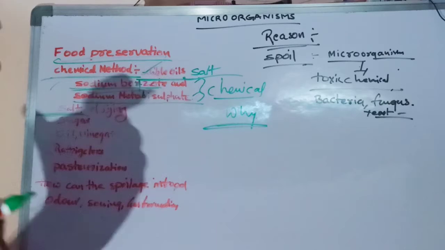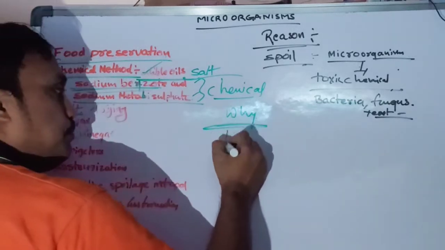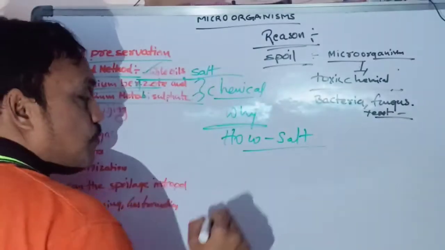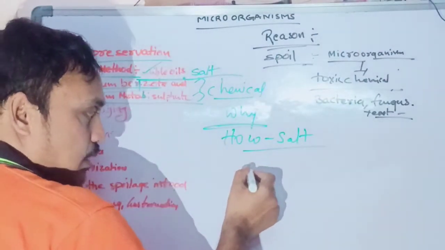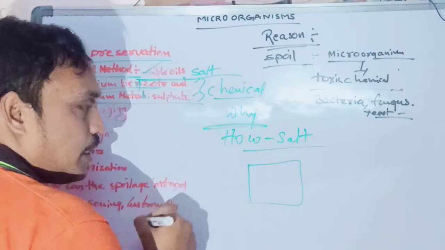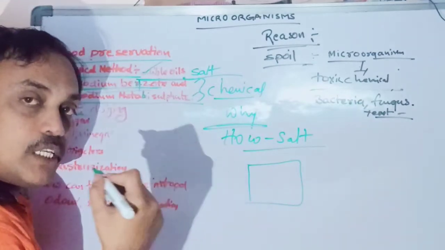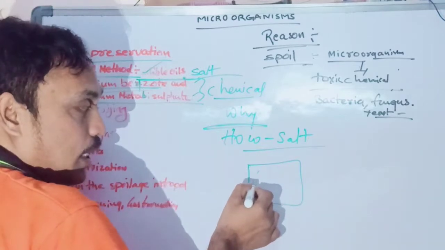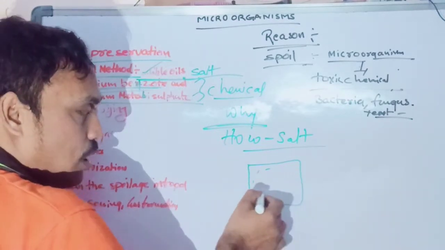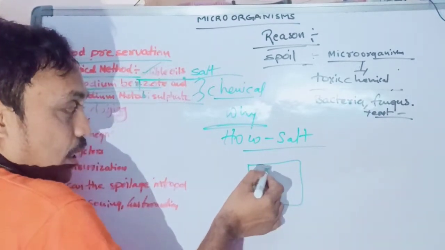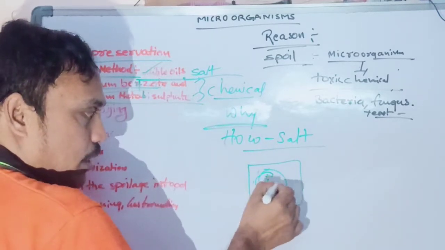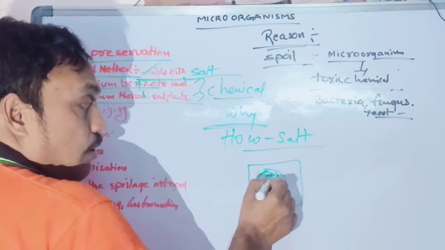How is it useful? For example, if you store any cooked or raw food material, microorganisms automatically grow in it.